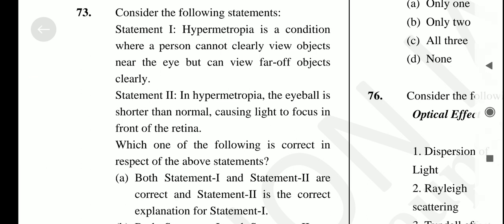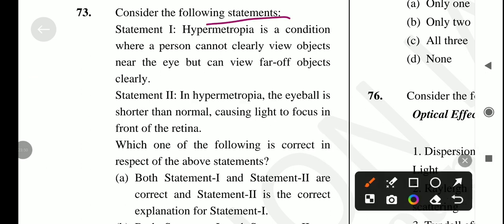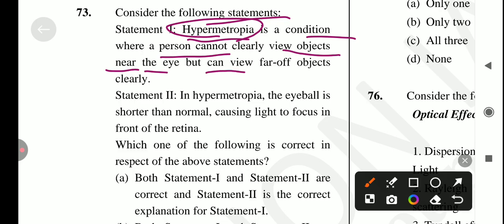Okay, next question is, consider the following statements. And first statement is, hypermetropia is a condition where a person cannot clearly view objects near the eye but can view far off objects. हाइपरमेट्रोपिया में क्या होता है? मुझे दूर की चीज़ें तो दिखाई देती है बट सामने की चीज़ें दिखाई नहीं देती क्लियरली. ओके, सो दिस इज कॉल्ड hypermetropia.